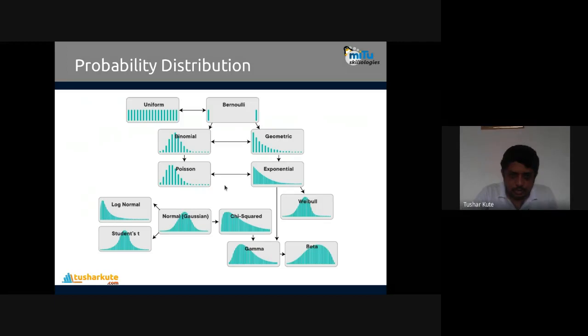So you can see this. This is one normal distribution. This is what we have seen, chi-square distribution. And many such kinds of data distribution are possible here: uniform, Bernoulli, binomial, Poisson, exponential, geometric, Weibull, beta, gamma, chi-squared, log-normal, Student's t. Most of the data that we use, we have to identify as normally distributed. And when you normalize the data by using the z-score or by using min-max scaling, the data will automatically be normalized. And after that we can apply the specific kind of algorithm.